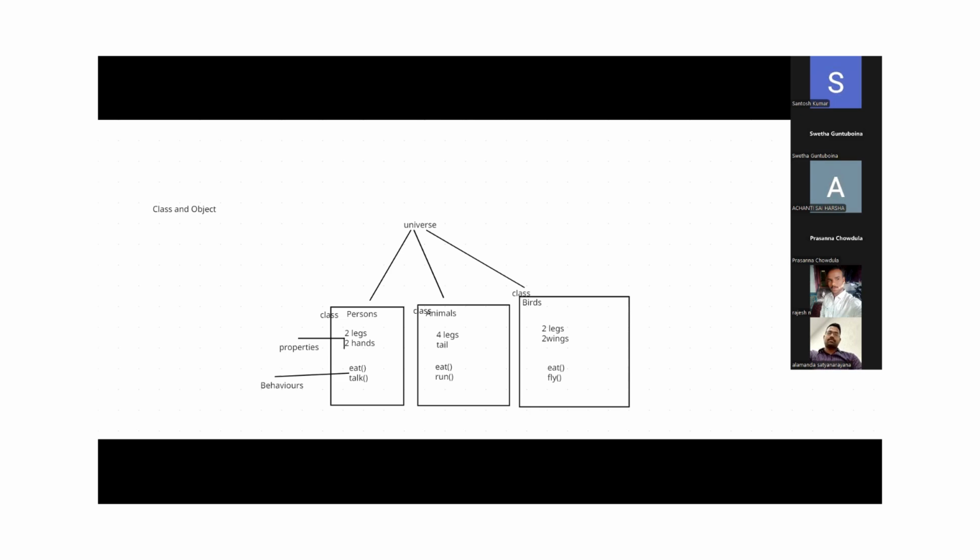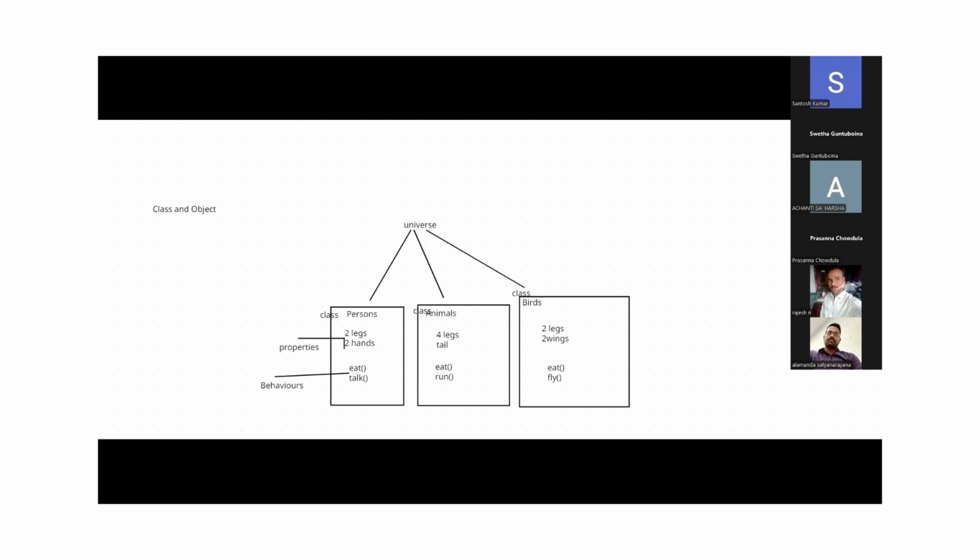Among the group of elements. I mean, persons is a group of elements, right? Among the group of elements, if any individual element has physical properties and physical behaviors, then that individual element is called an object.